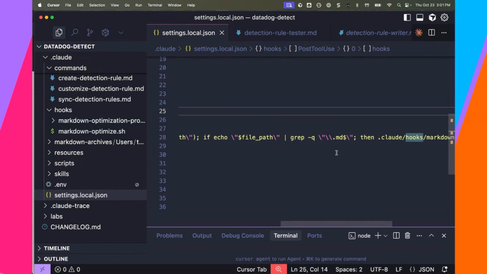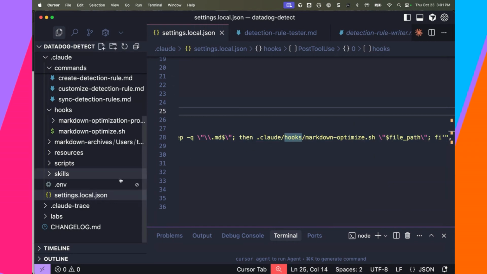And then I created this hook that has Claude lint its own Markdown file that it just wrote. You can see here there's a condition where it looks for the Markdown suffix. And if the file that we've just used write or edit on matches this Markdown suffix, the hook runs this script for me.